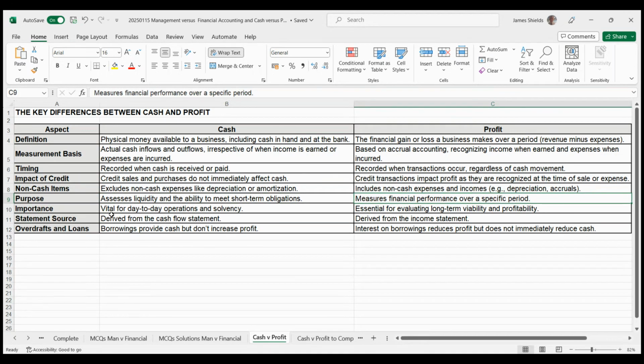a specific period. Importance. Cash is vital for day-to-day operations and solvency, and profit is essential for evaluating long-term viability and profitability. Statement source. Cash is derived from the cash flow statement, and profit is derived from the income statement. Overdrafts and loans. Cash: borrowings provide cash but do not increase profit. With profit, there's interest on borrowings, which reduces the profit but does not immediately reduce cash.